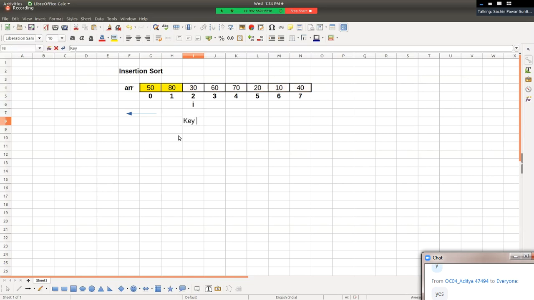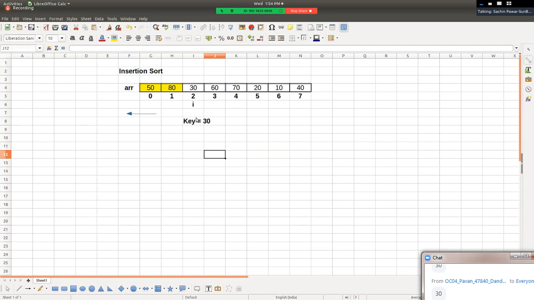Value of key now. If value of I is 2, then value of key is what? 30. तो key का value क्या है हमारा? 30. Sir, after picking key, pay attention, logic repeat हो रहा है, so concentrate. After picking key element in our right hand, we'll want to find appropriate position of key in our left hand, and wherever we find its appropriate position, we'll insert it. लेकिन उसका position find करने के लिए हमें क्या करना पड़ेगा?